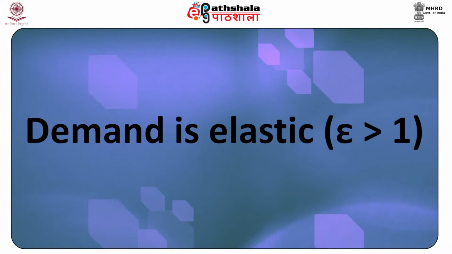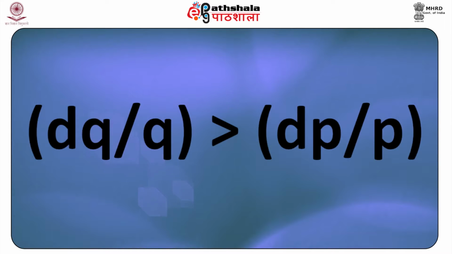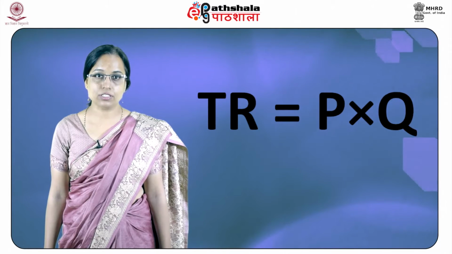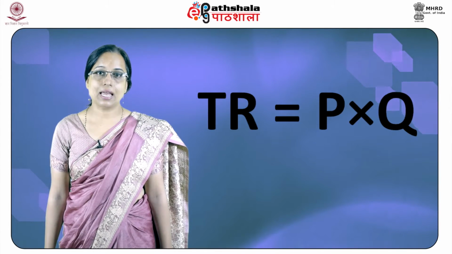Case 2, when demand is elastic. Recall from our discussion above, in this case dq/q is greater than dp/p. That is, the magnitude of the price effect is now less than the magnitude of the quantity effect. This pulls TR in the direction of the change in quantity as the quantity effect is dominant. In this case, as price increases, quantity decreases and total revenue decreases. In the opposite case, when price decreases, quantity demanded and TR would increase.